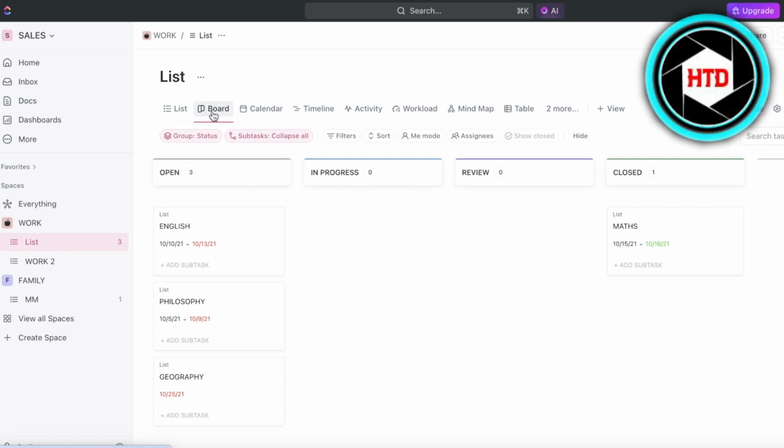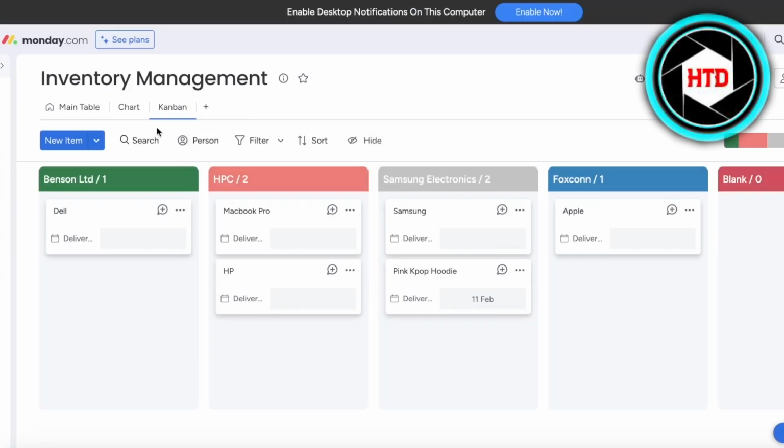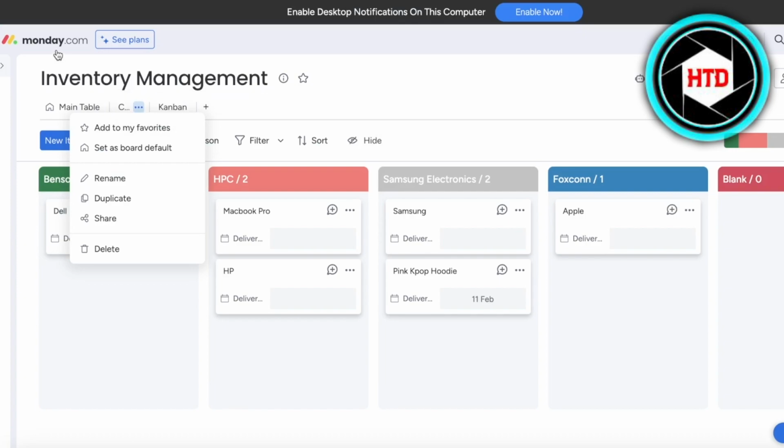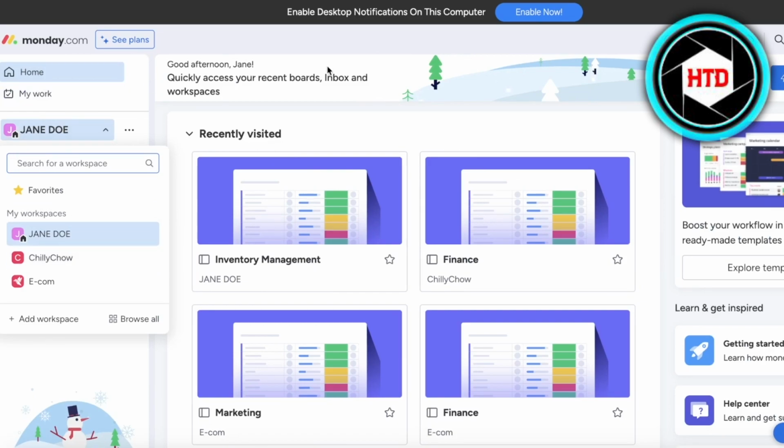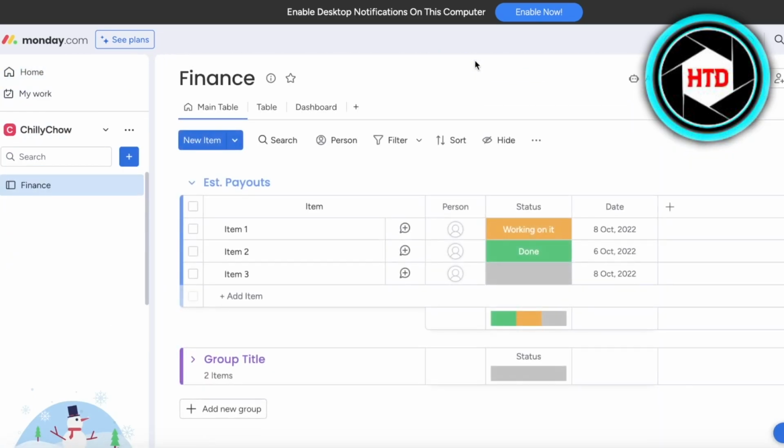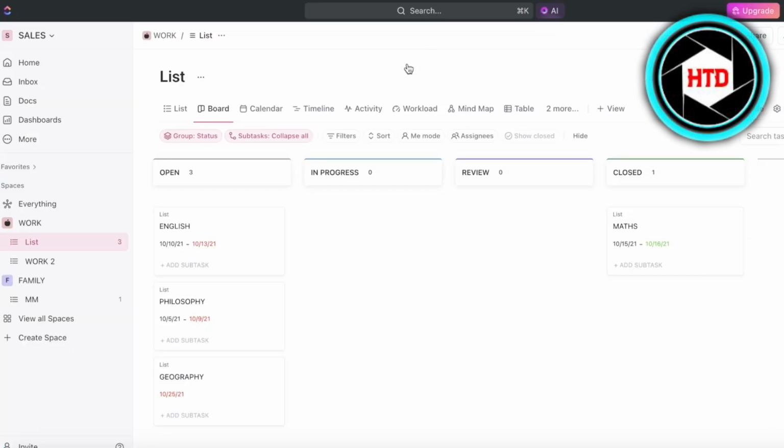So I would say if you're looking for functionalities that are more arithmetic and you have more data within your task, so each individual task has a lot of data, then I recommend using Monday because it really shows you everything at a glance. It really shows you all you need to know. However, if you are looking for something that is more oriented towards different views and you want something that just has pre-existing categories and you can fit your project into that, using ClickUp is going to be the better option for you. So I hope you guys are now able to make a better informed decision.